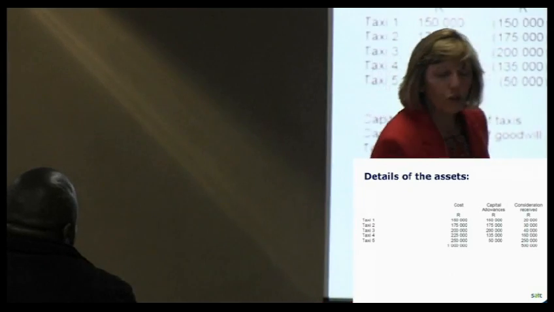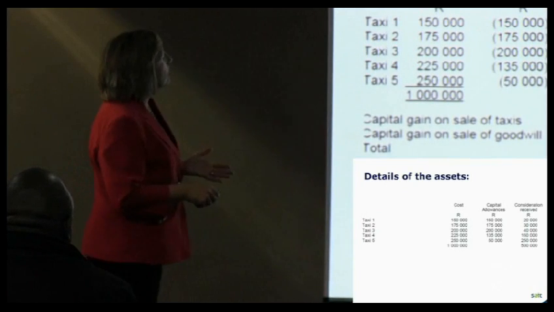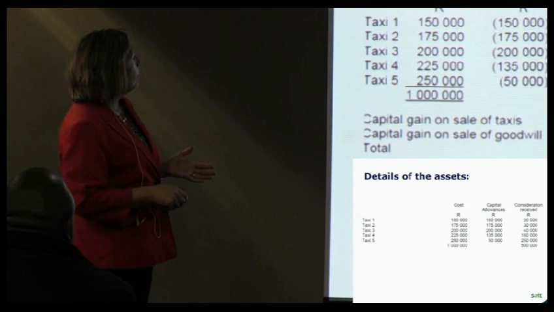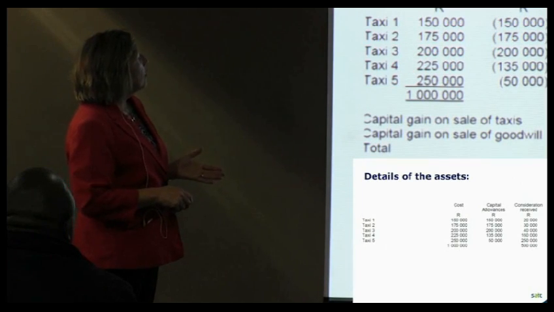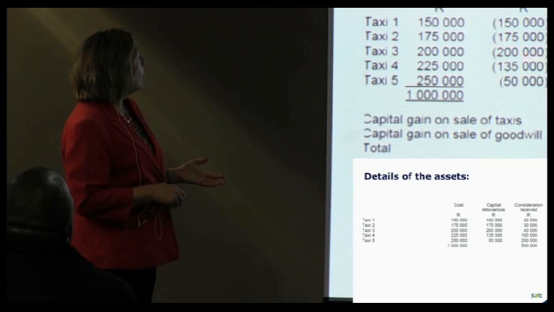And then you'd have to do the calculation separately for each one. So we've got the capital allowance, base cost, consideration. Now, in these first few assets, 0 base cost, but you're getting consideration. So obviously whatever you get is recouping your past allowances, because in all cases your consideration is less than your original cost, or in this case it's equal to.